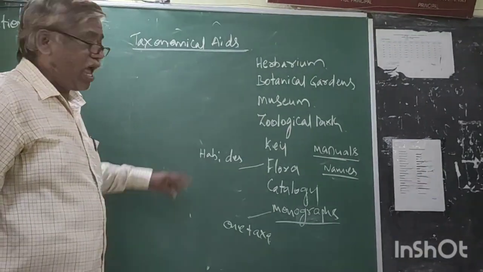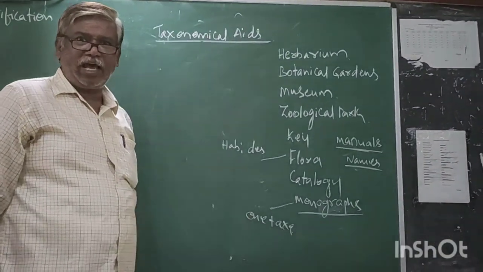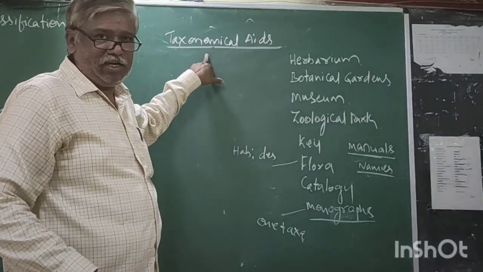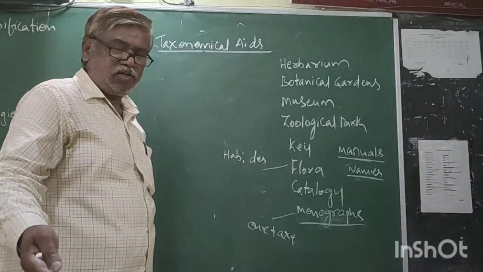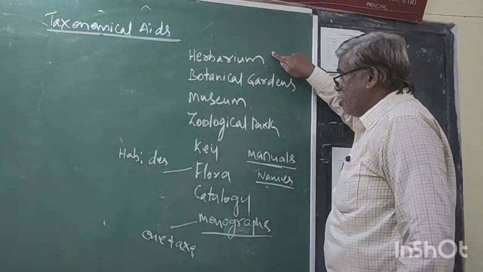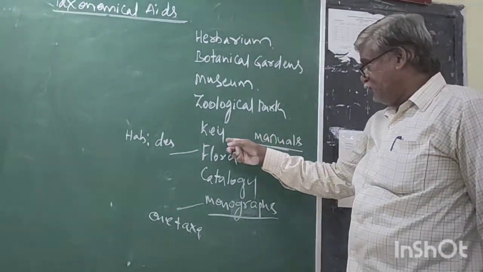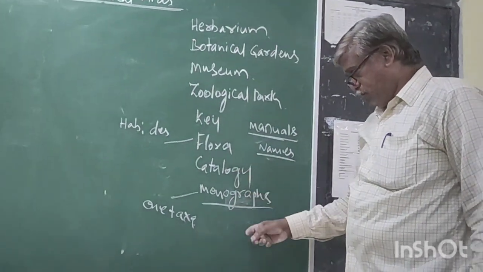Now come to the taxonomical aids. Anything which helps to understand taxonomical studies is called a taxonomical aid. According to the NCERT book, these are the taxonomical aids: herbarium, botanical garden, museum, zoological parks, key, manual, flora, catalog, monograph.